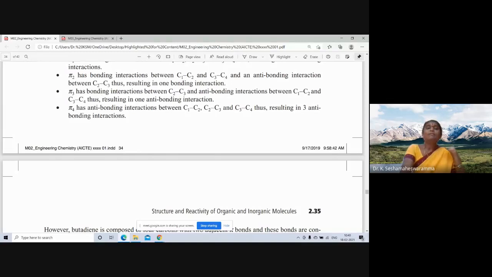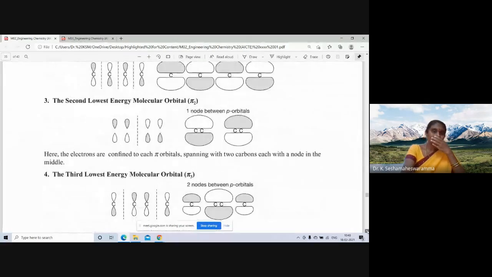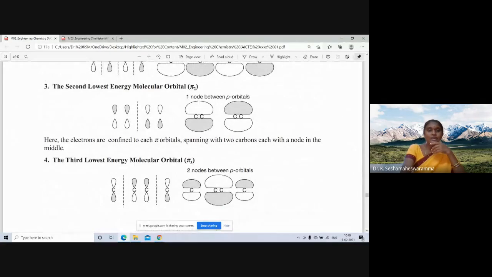Pi 3 has a bonding interaction between C2, C3 and anti-bonding interactions between C1, C2 and C3, C4, thus resulting in 1 anti-bonding interaction overall. So in pi 3, only 1 bonding interaction between C2 and C3, while C1, C2 and C3, C4 are anti-bonding interactions.